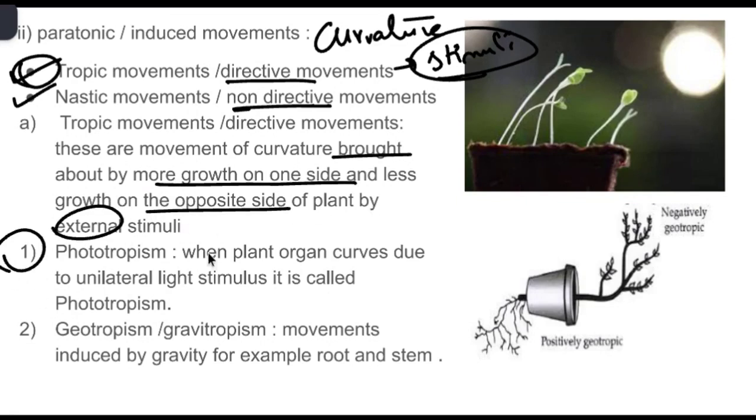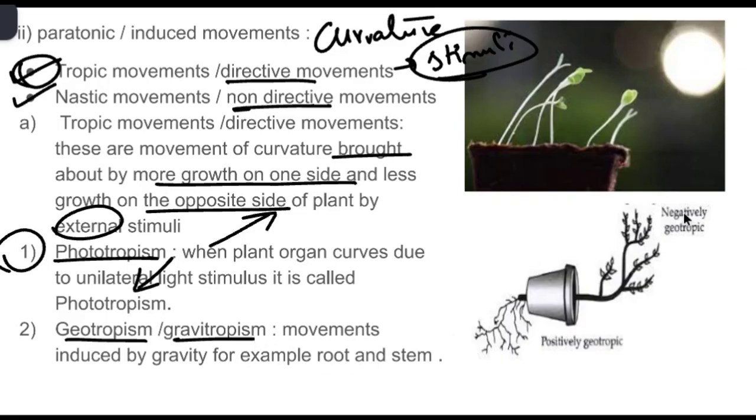Example, phototropism. If you observe plant organs, for example the stem, it always goes towards the light, whereas the root always goes away from the light. This type of response is called phototropism. Geotropism or gravitropism is another example.